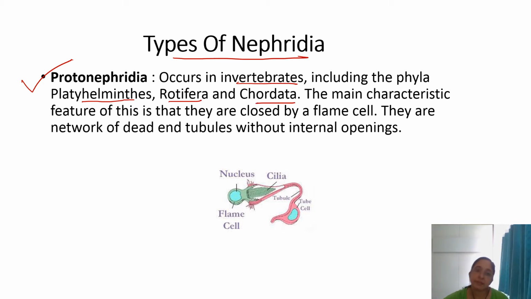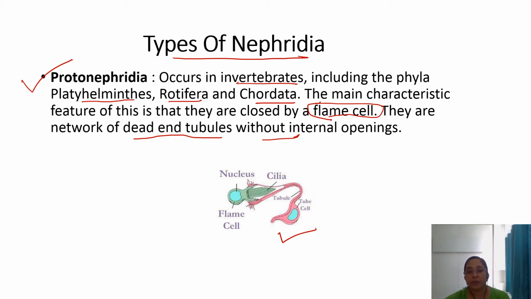The main characteristic feature of this is that they are closed by flame cells. Here I have given the structure of a flame cell also. They are a network of dead-end tubules without internal openings. So this is about the protonephridia.